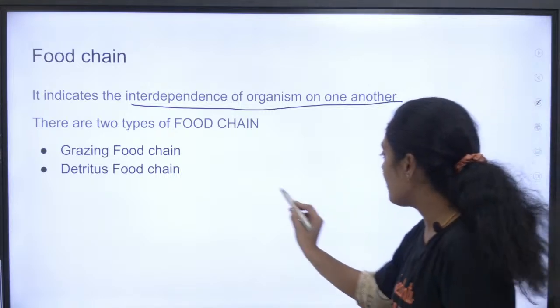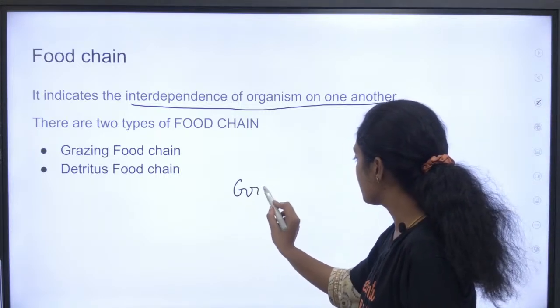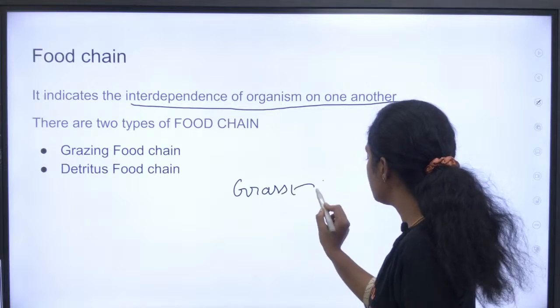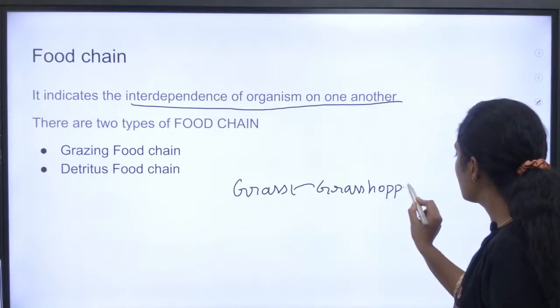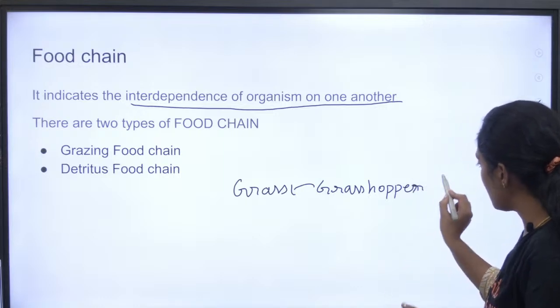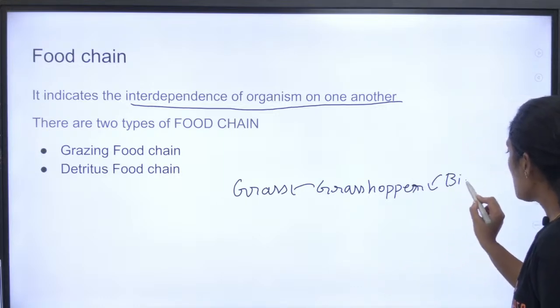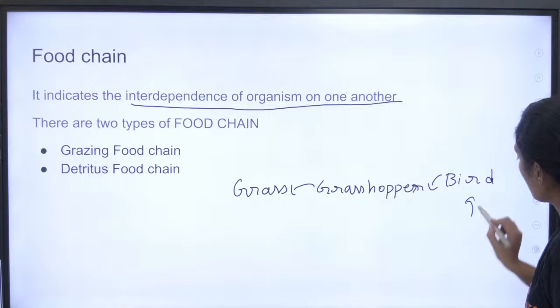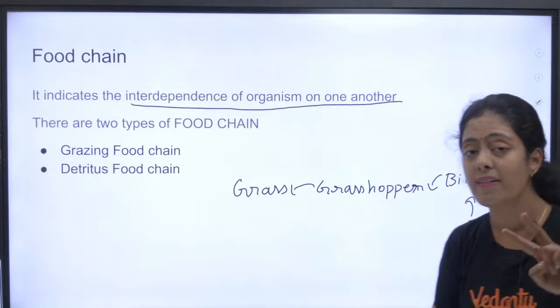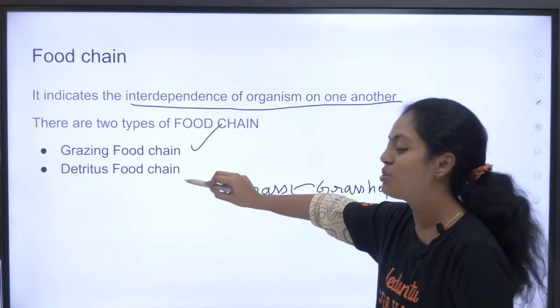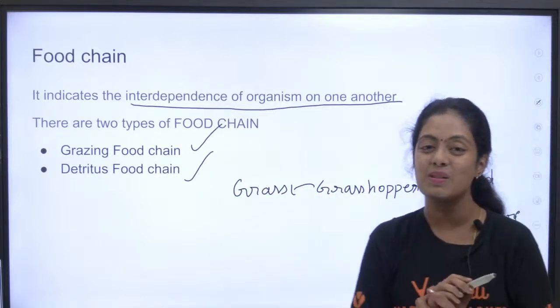See, you have grass. Grass is eaten by a grasshopper. Then this grasshopper is eaten by a bird. Now this bird is eaten by another carnivore. So this is our interdependency in the ecosystem. There are two kinds of food chain. One is your grazing food chain, the other one is your detritus food chain.